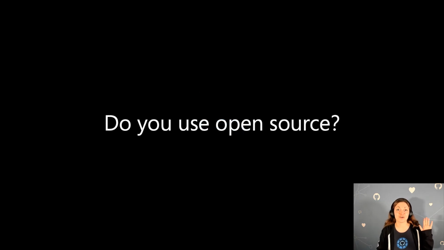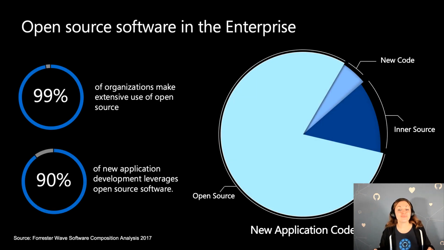Before we get started, I actually have a question for you. Raise your hand if you're using open source in your enterprise. Okay, I of course cannot see your hands, but I know the answer to this question already. We know from software composition analysis that 99% of all organizations on the globe make extensive use of open source. And actually, we also know that most of the code that is shipped in your apps is not written by you. Only about 10% of your code is your new code, your business logic. Everything else is coming from the open source packages that you consume.